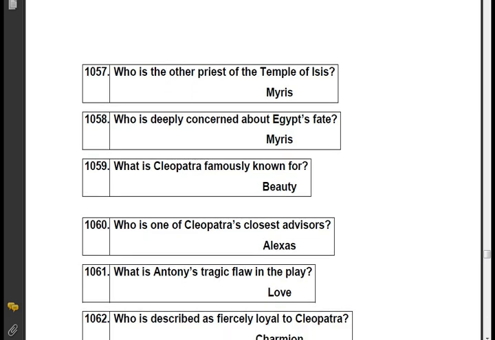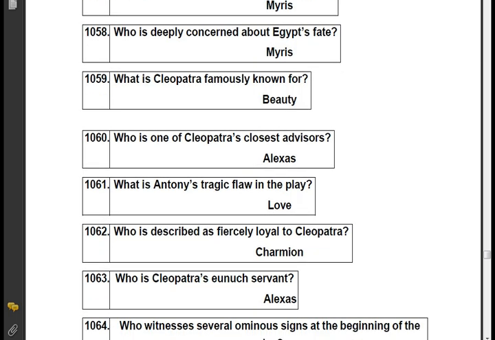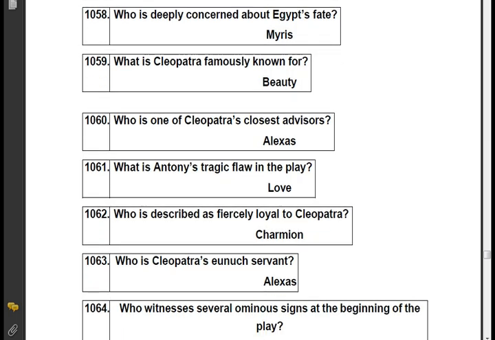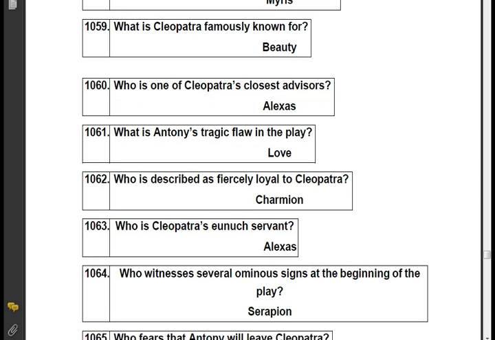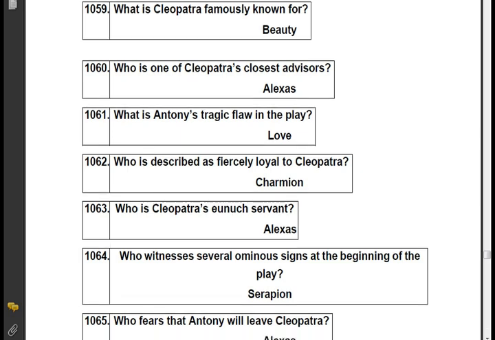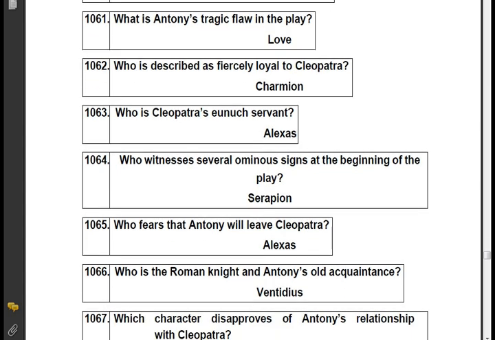Who is deeply concerned about Egypt's fate? Myris. What is Cleopatra famously known for? Beauty. Who is one of Cleopatra's closest advisors? Alexas. What is Antony's tragic flaw in the play? Love. Who is described as fiercely loyal to Cleopatra? Charmian.